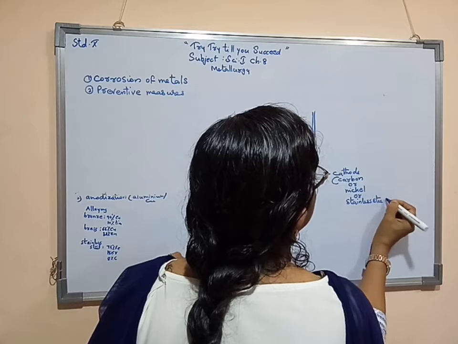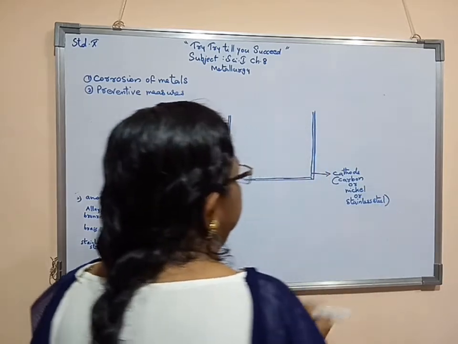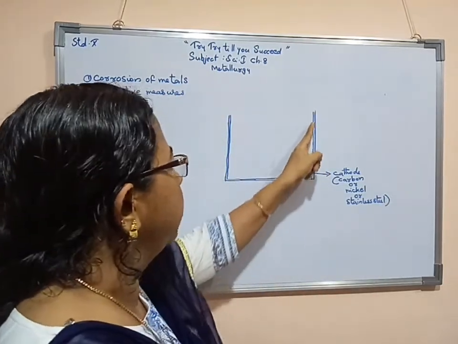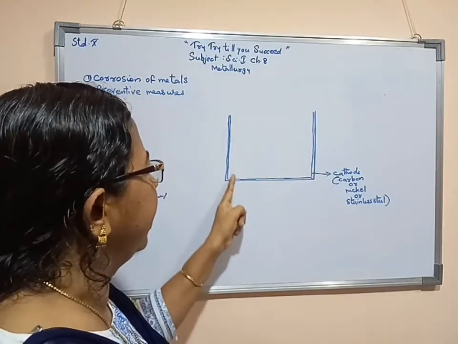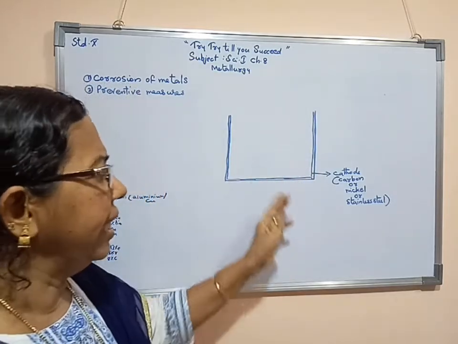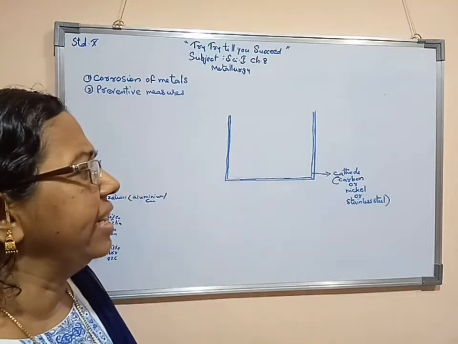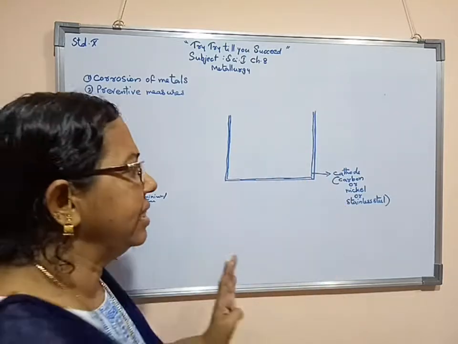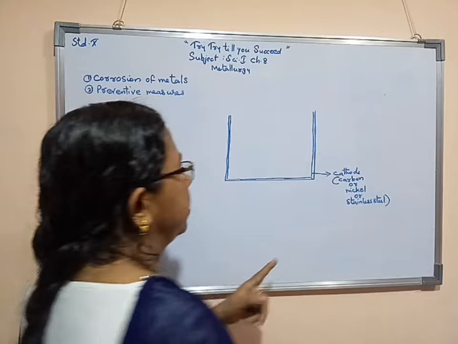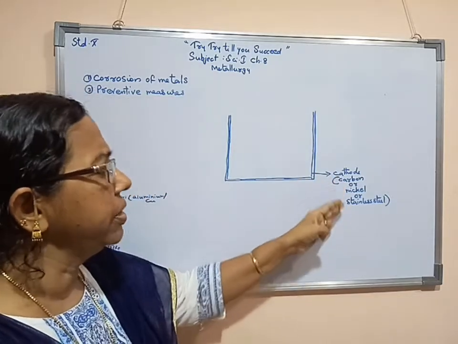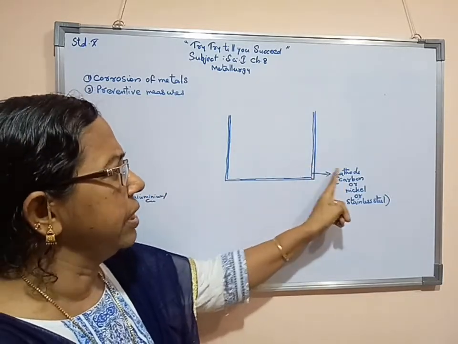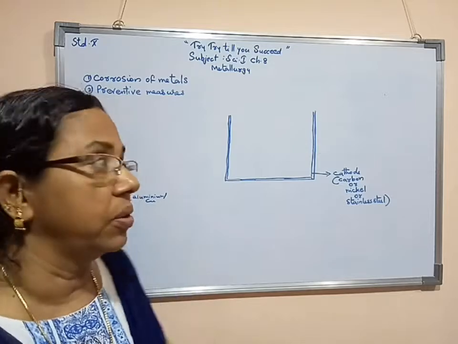In that way, different things are used for making the inner lining of this container that acts like a cathode. Here, just imagine we are using carbon as the cathode.